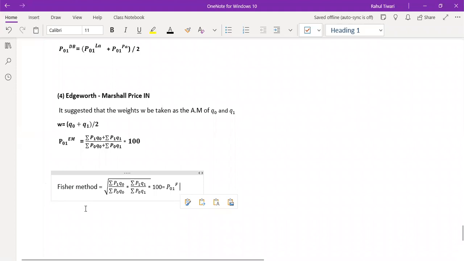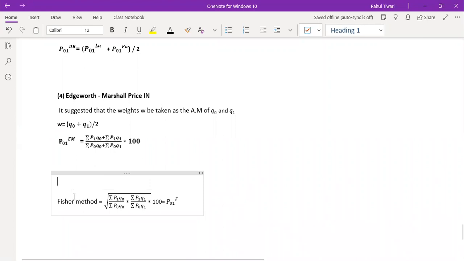In the Fisher method, I will simply say it is the geometric mean of the Laspeyres price index number and the Paasche price index number.